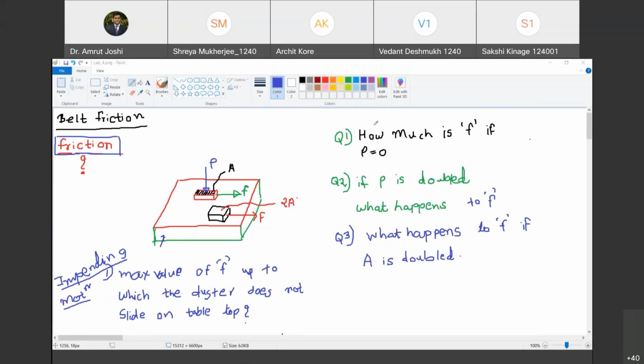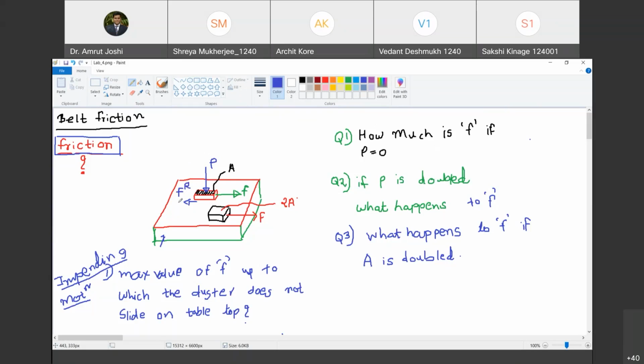To understand this question, first let us understand who is going to resist this F. This F will be resisted by the frictional force between the bottom of the duster and the top of the table. Do you agree with me? I call that force the frictional force F superscript R. Are you with me? And what is FR?